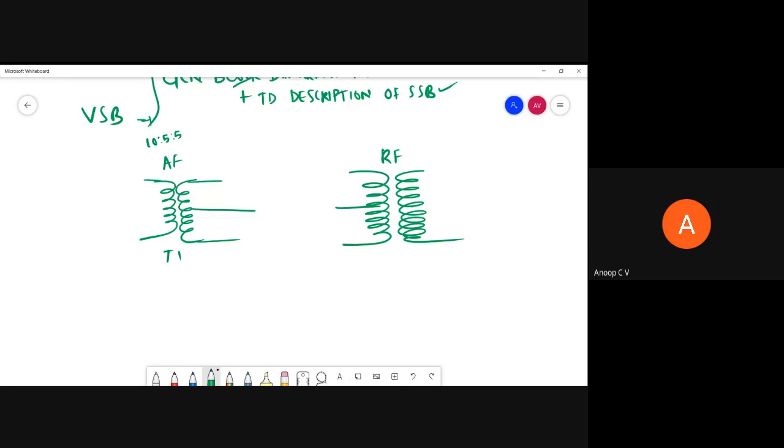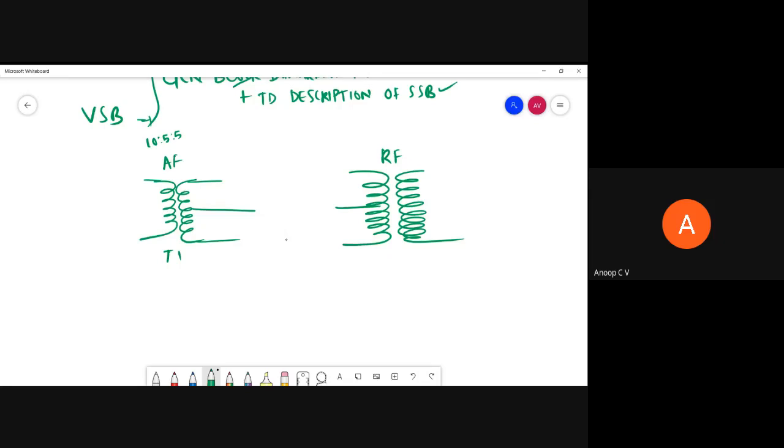The number of turns above the tap will be exactly equal to the number of turns below the tap, and in the other transformer also, the turns above and below will be the same.